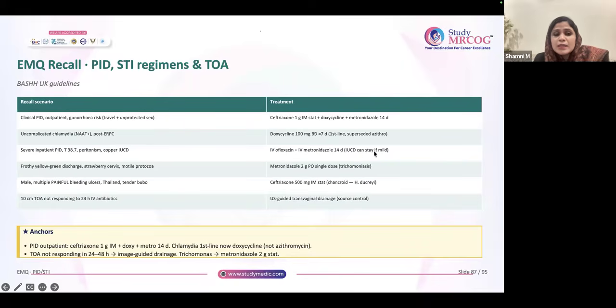If it is mild, the IUCD you need not remove. So this is another question-prone area. It will be mentioned the patient is having IUCD. Patient is coming with PID. What will you do? You give the treatment for PID, wait for 48 to 72 hours. If it is resolving, no need to remove copper T. Otherwise, if it's worsening, you have to remove copper T.